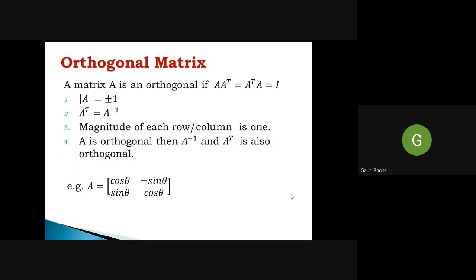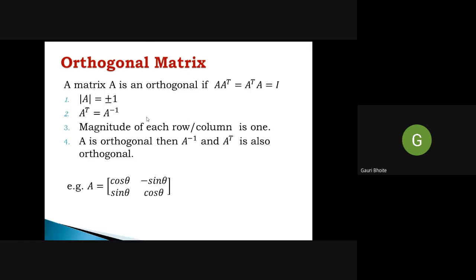Yes, an orthogonal matrix is a matrix such that the product of A transpose into A is identity. So it means A transpose is nothing but A inverse. When we find the transpose of matrix A and multiply A with A transpose, if we get the identity matrix, then A is an orthogonal matrix. So it should be a square matrix.